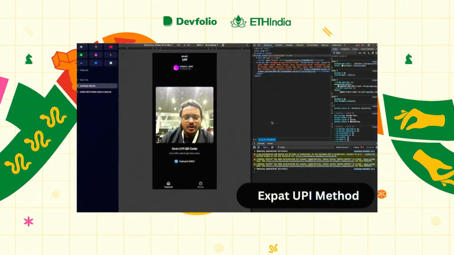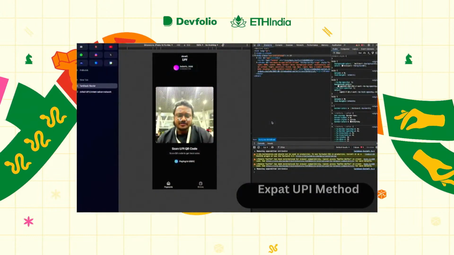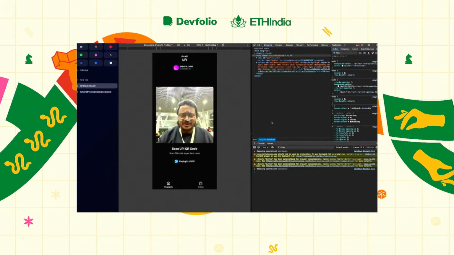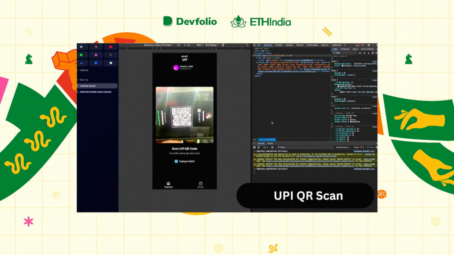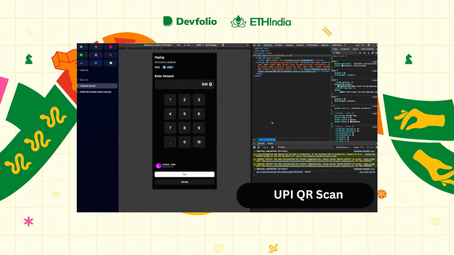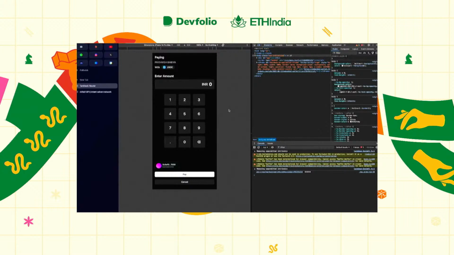Over here, we show how we can enable making UPI payments directly with your crypto, with no need of setting up a bank account or having any KYC, KYB, etc. regulations. So the very first step is I scan an actual QR code. So I'll be scanning my own QR code over here. As soon as the QR code is scanned and is recognized, I get an option to choose how much INR I want to pay. So I pay 1600 INR, but remember I'm trying to settle this with USDC. This is not connected to my bank account by any means.